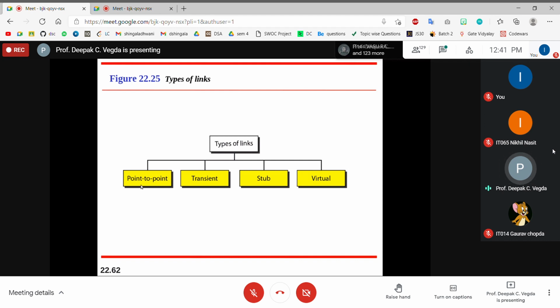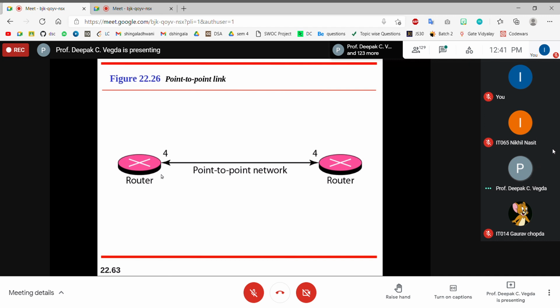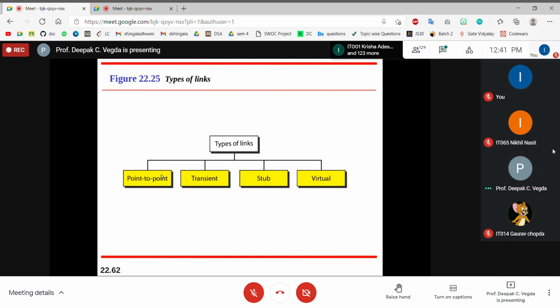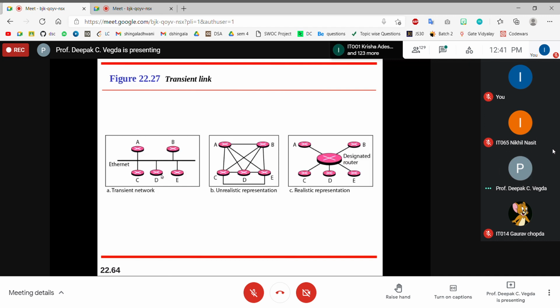Types of links: point to point, transient, stub, and virtual link. Let me check what is the time. Should I go on? Let me complete this theory.